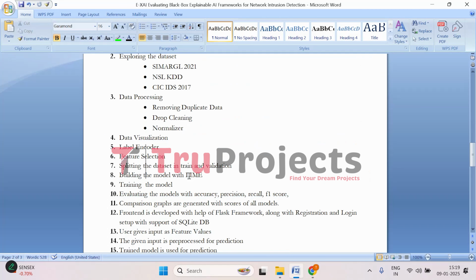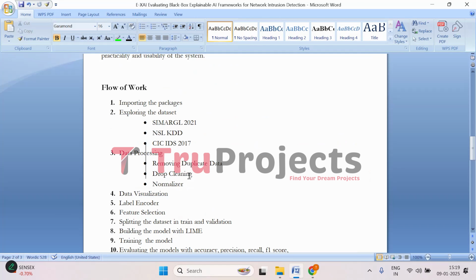And moving on to the implementation part, to implement this project, we have followed the steps mentioned in the flow of work. So these are the steps followed. Let us understand them. First, we have imported all the necessary Python libraries and packages required for data handling, model building, visualization, evaluation. Then comes exploring the dataset part.